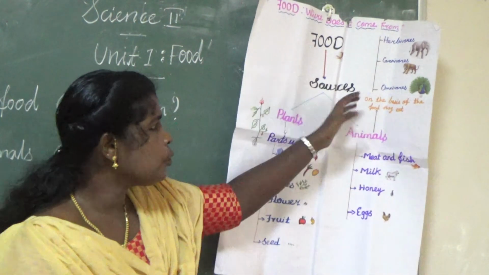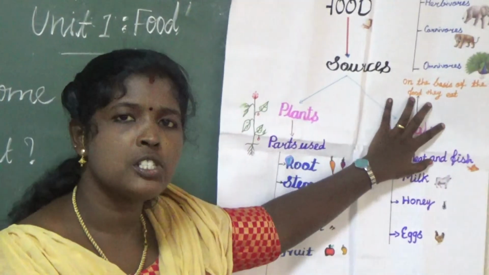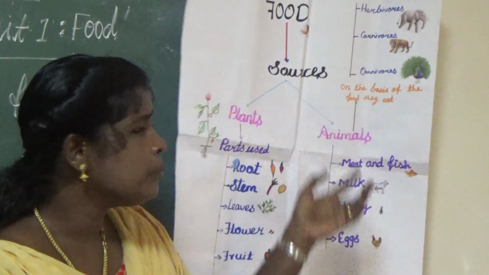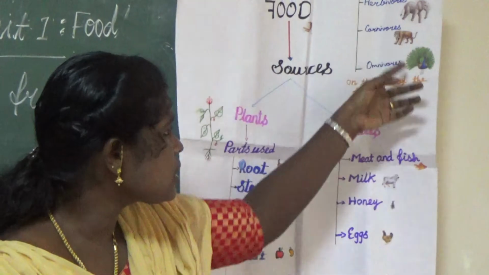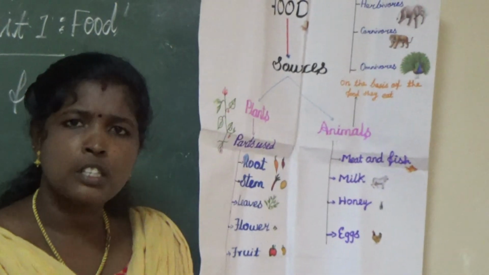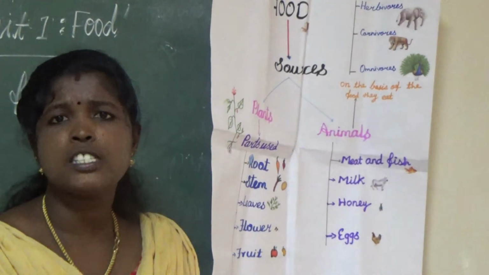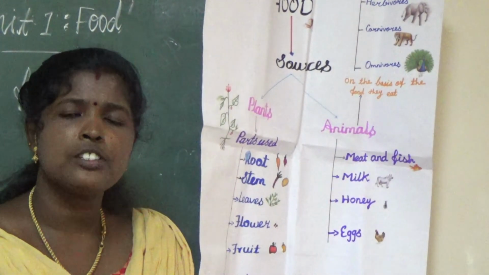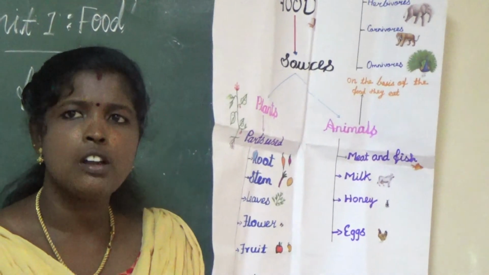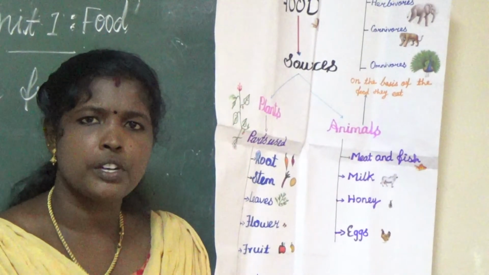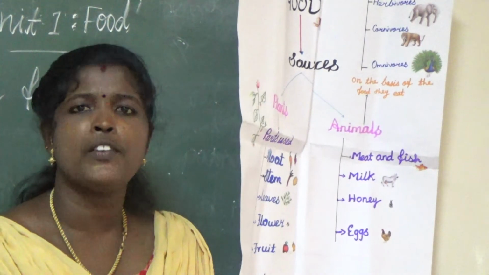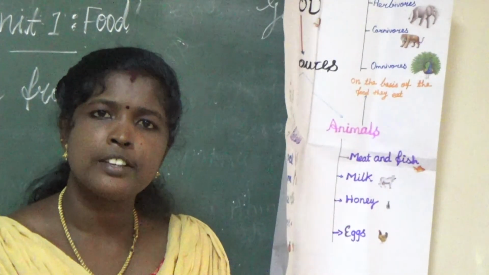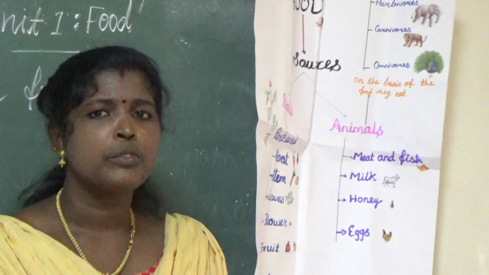Next, what do animals eat? On the basis of the food they eat, the animals are classified into herbivorous, carnivorous, omnivorous, and also some others, scavengers and decomposers. What is herbivorous? Animals that eat only plants and plant products are called herbivorous. What is carnivorous? An animal that eats the flesh of other animals is known as carnivorous. What is omnivorous? Animals that eat both plants and animals are called omnivorous.